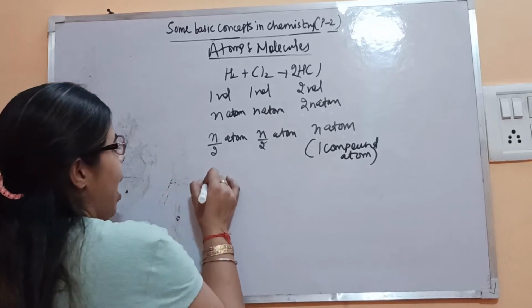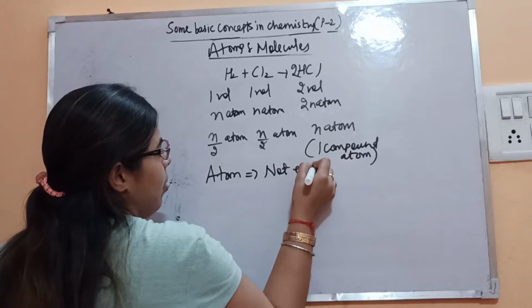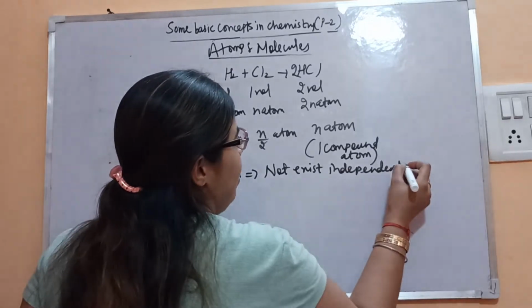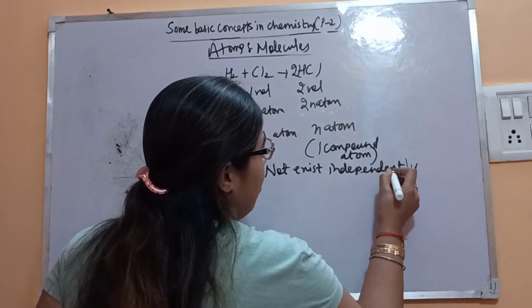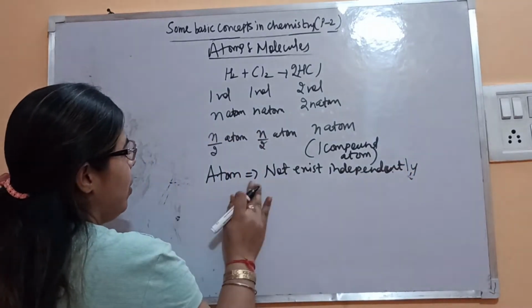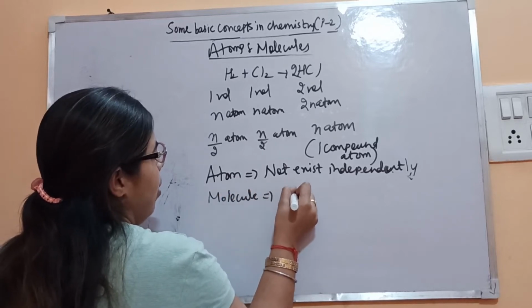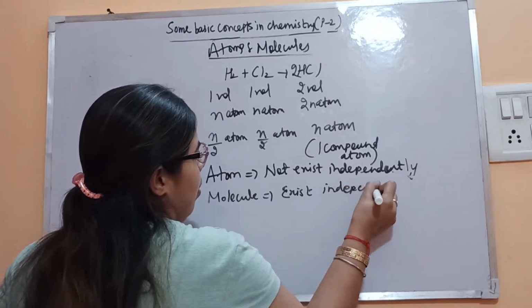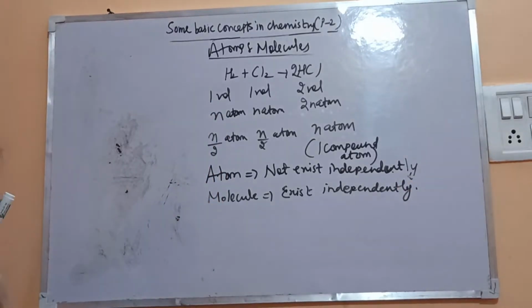So here atom does not exist independently. Molecule can exist independently.